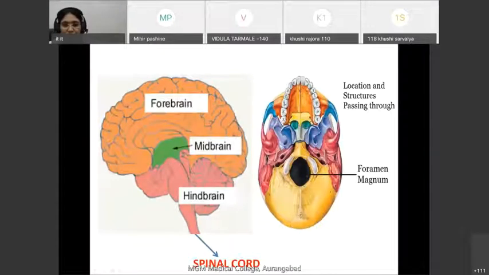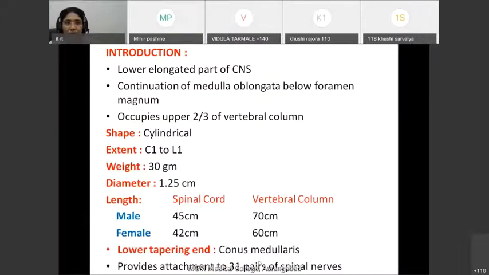So the spinal cord is a continuation of medulla oblongata below the foramen magnum. To what extent does this spinal cord go down? As you know, the spinal cord is present in the vertebral column.